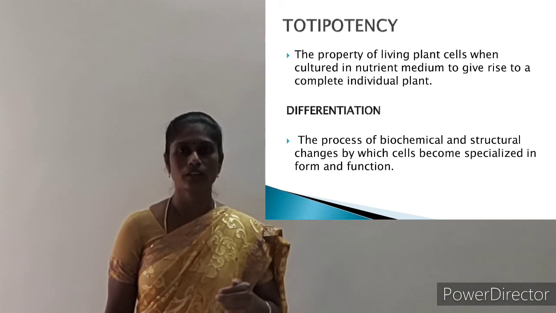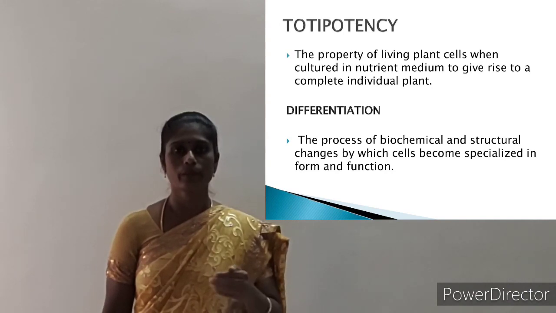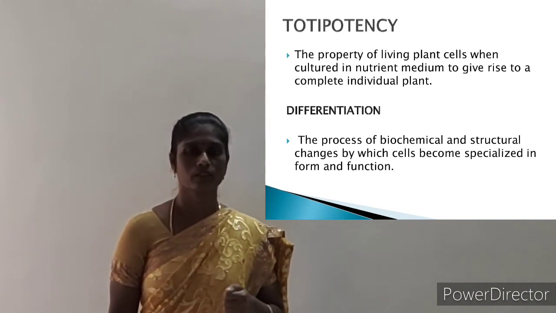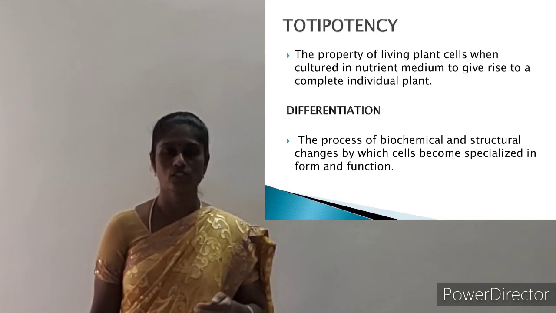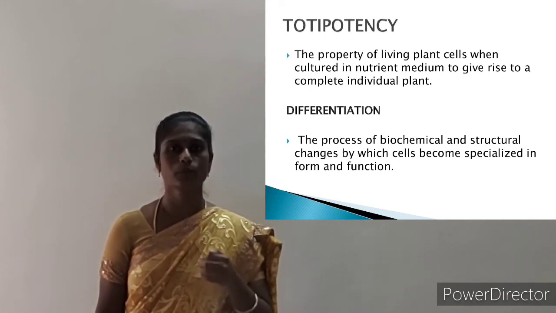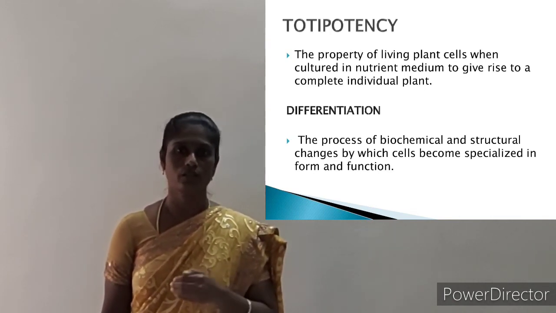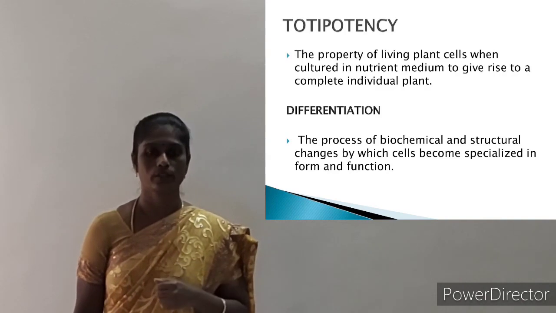Totipotency is the ability of a single plant cell in a culture medium to develop into a new plant. Under artificial condition, a single plant cell has the genetic potential to develop into a new individual. This is known as totipotency.